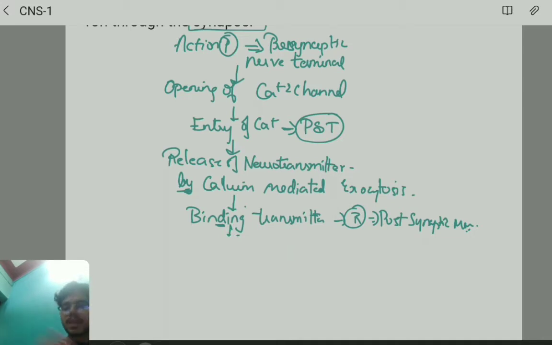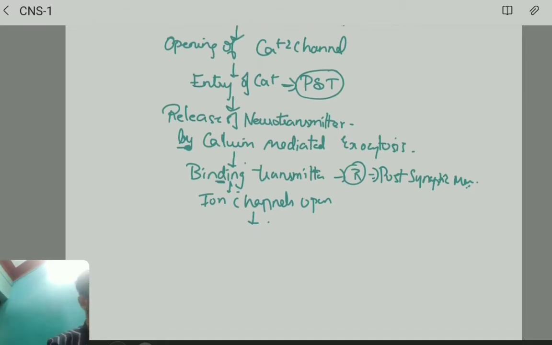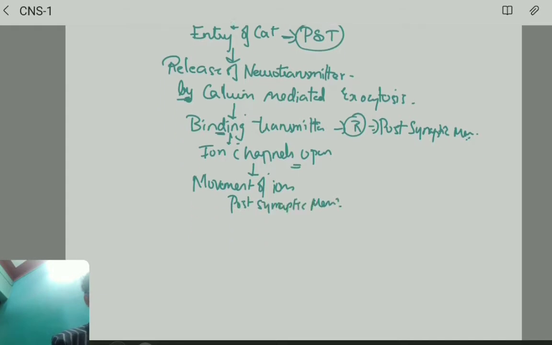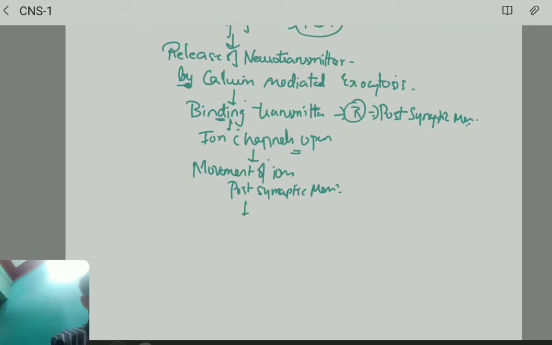Now what really happens? There will be opening of the ion channels because the transmitter has bound. Since ion channels open, there will be movement of ions through the postsynaptic membrane. Now what will happen to the postsynaptic membrane?